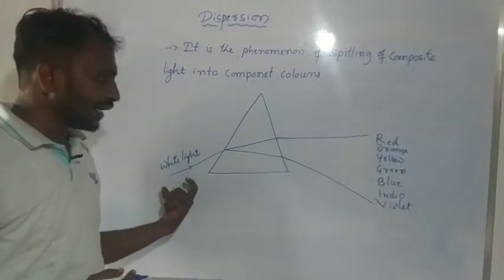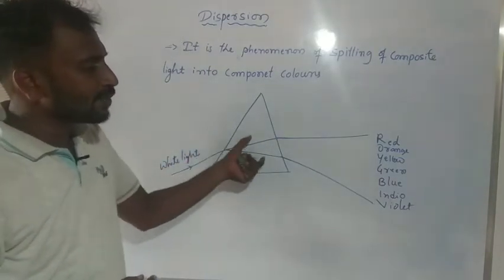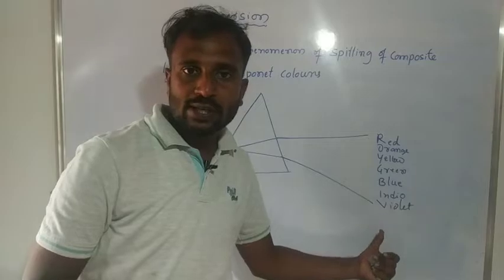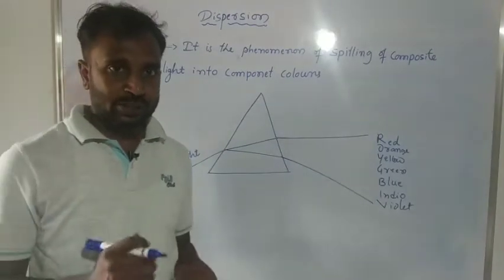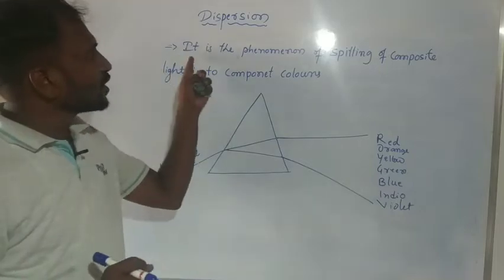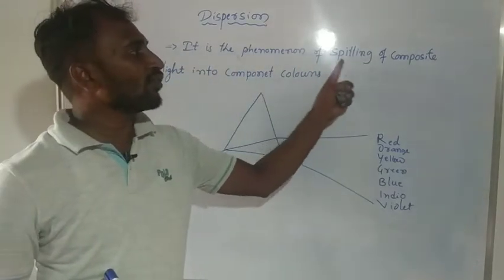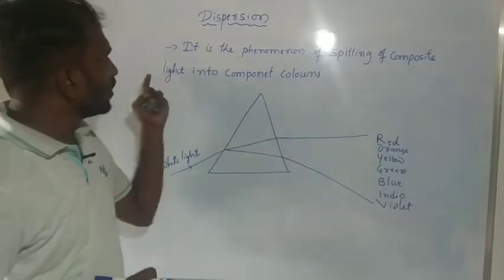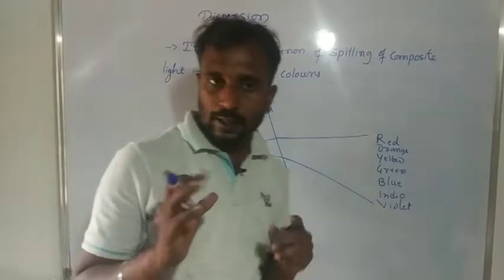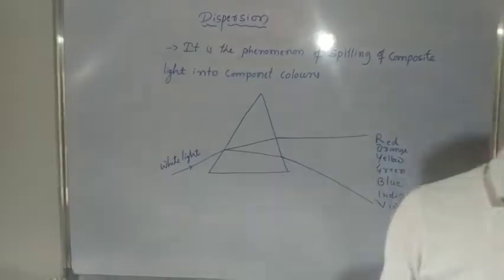So this is a white light ray. The white light ray splits into 7 constituent colors. This phenomenon we consider dispersion. Dispersion means the phenomenon of splitting of a composite light into component colors. So this is dispersion.